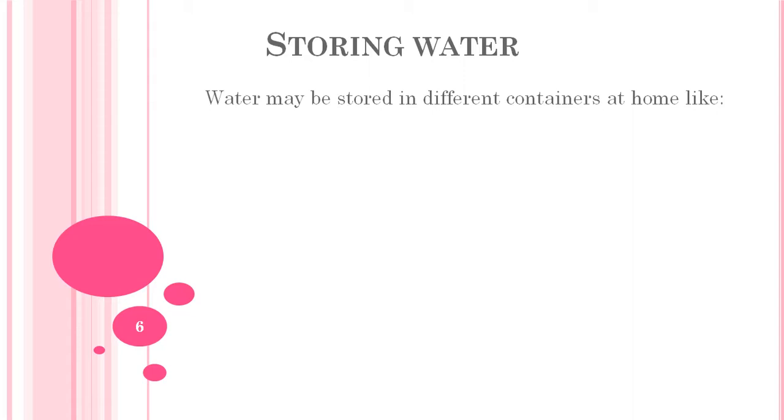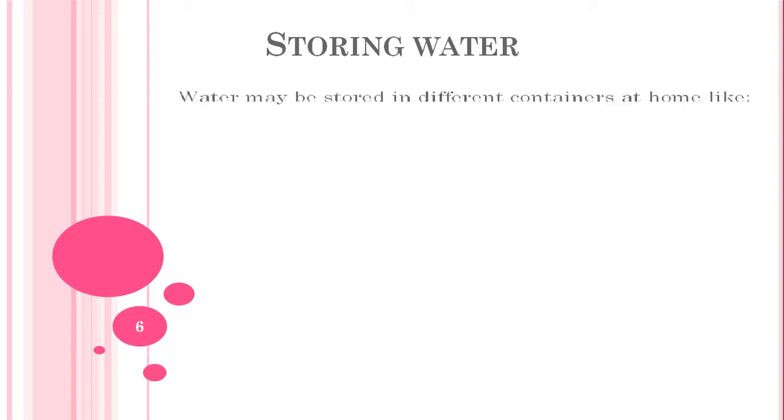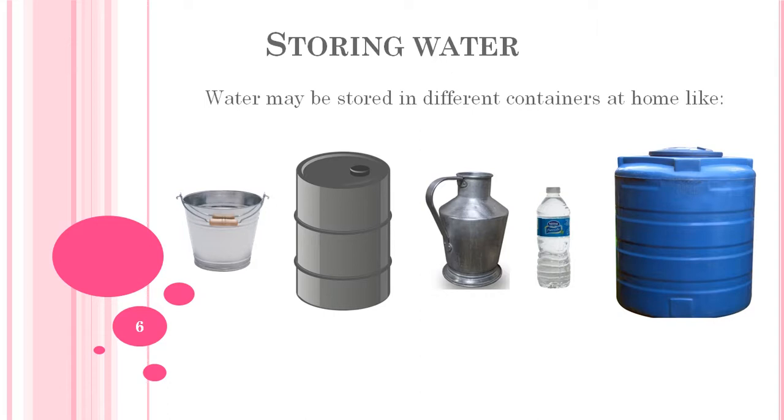So we can store water at home in containers like buckets, drums, water bottles, jugs and tanks.